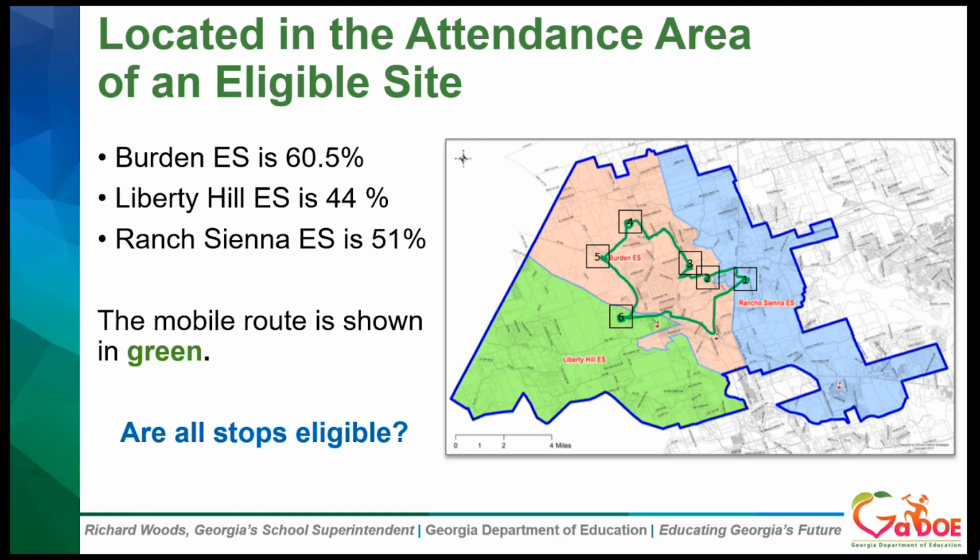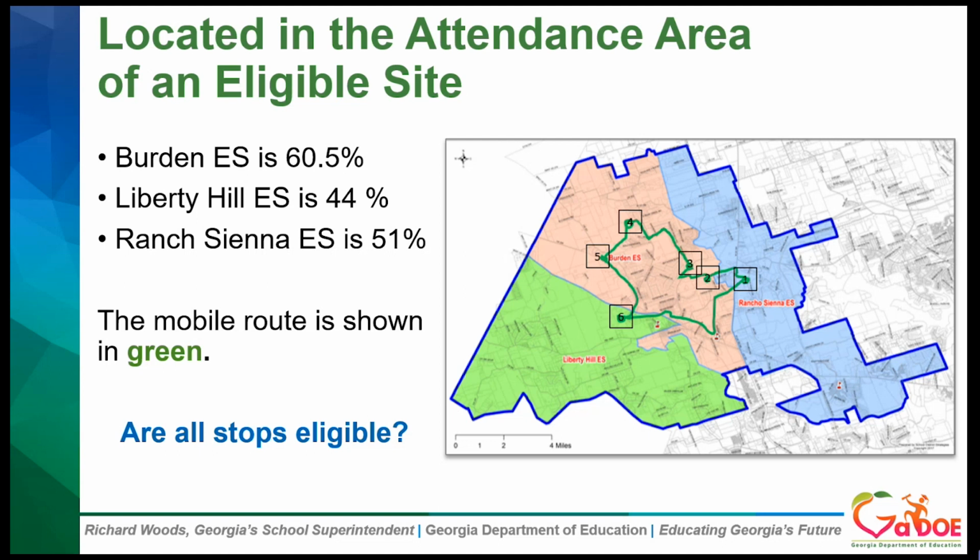Then you have Liberty Hill Elementary, and its free and reduced rate is 44%, and its attendance zone is in that green area. And then Ranch Sienna Elementary School is 51% free and reduced, and it has a blue attendance zone area. So my question is, are all the stops along this particular route eligible?